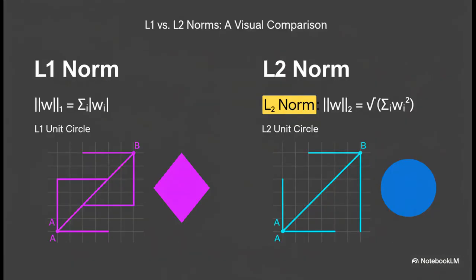Now, while that general Lp formula looks a bit abstract, in the real world, we pretty much always use one of two types. On the left, you have the L1 norm. It just adds up the absolute values of all the weights. It's often called the Manhattan distance, like walking city blocks. On the right is the L2 norm, which is the good old Euclidean distance you learned in school, the straight line path. It's the square root of the sum of the squares. And believe it or not, this tiny difference in the formula leads to wildly different geometric shapes and behaviors.